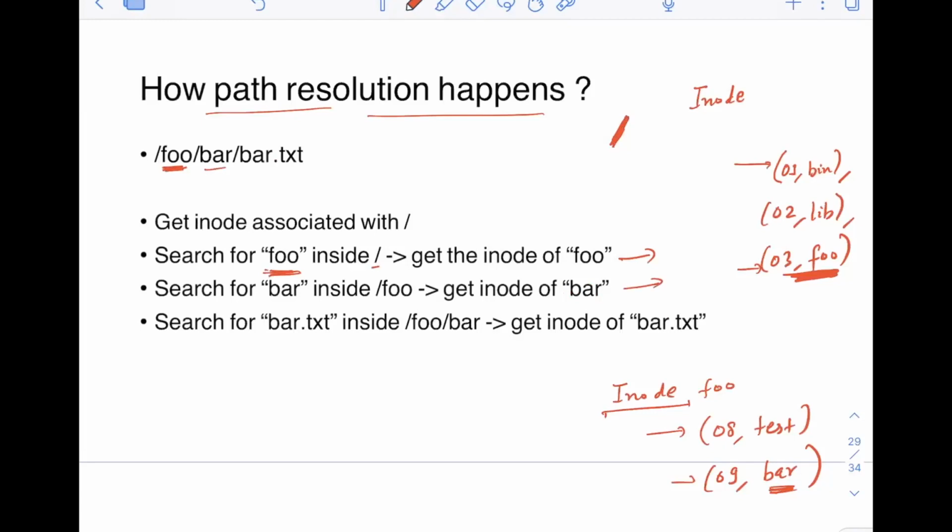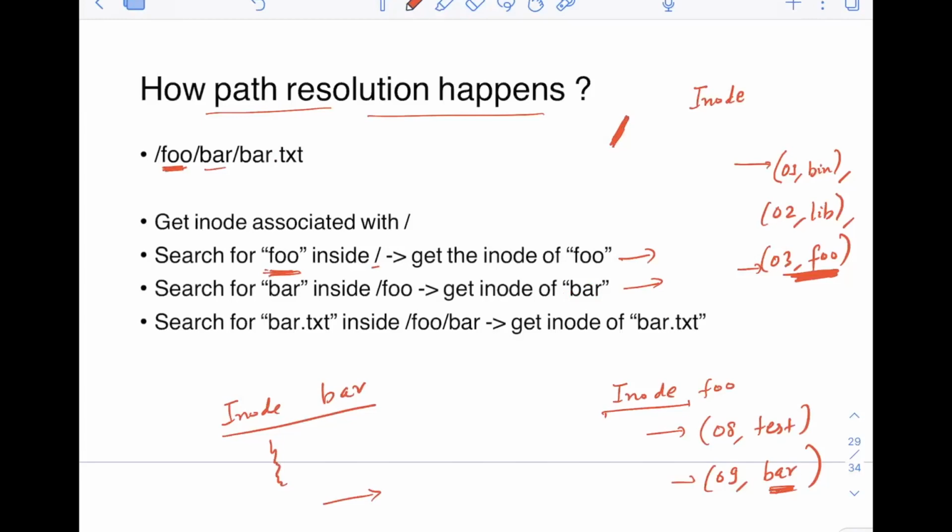Now we are in the inode of bar. Of course, it will also contain all the data about this bar directory: the permissions, the inode number, everything. It will also contain pointers to where the data is stored.